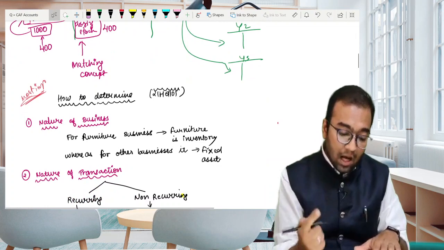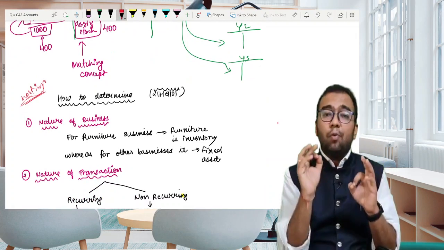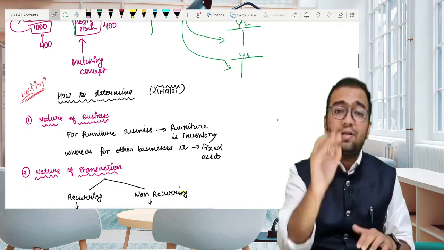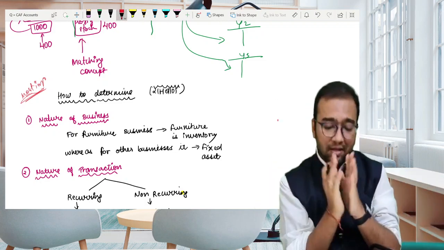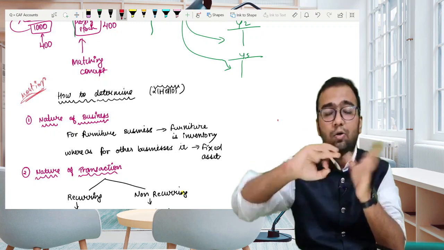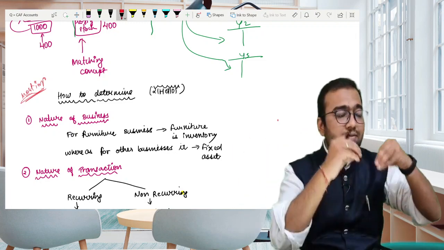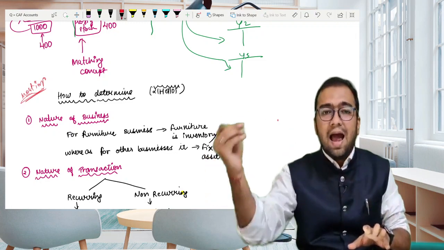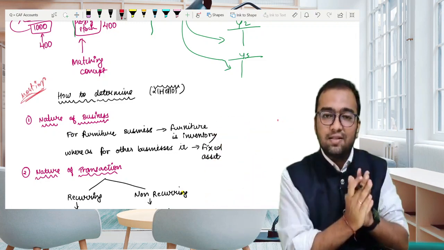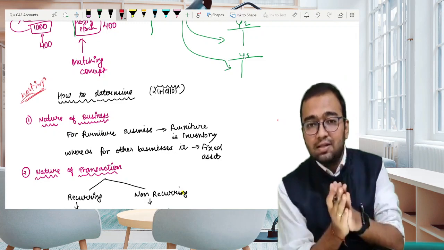Now the very important thing that every student should know, because in exams institutes give one true and false. They give us one transaction, XYZ expenses has been incurred and it has been classified as capital expenditure. Say true or false. What does the student have to do?